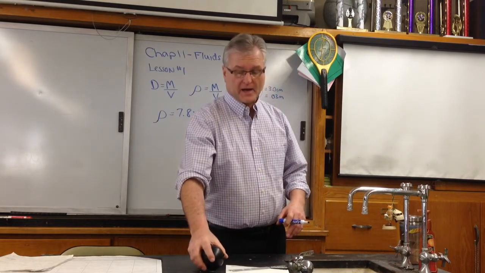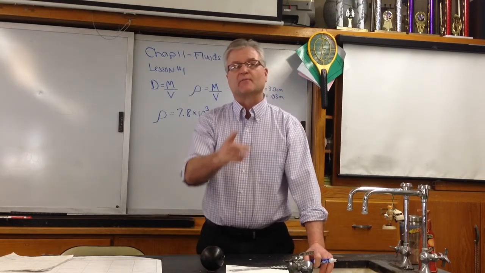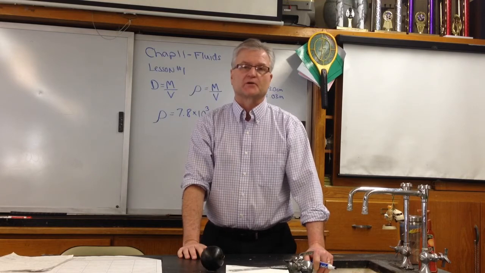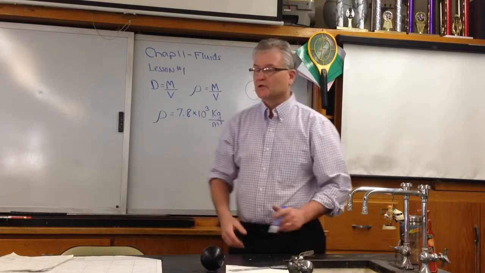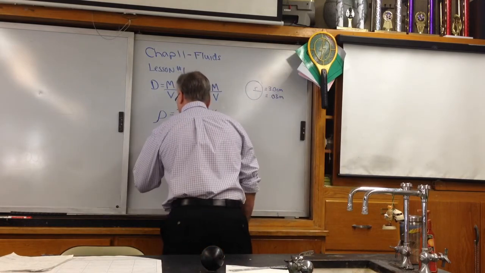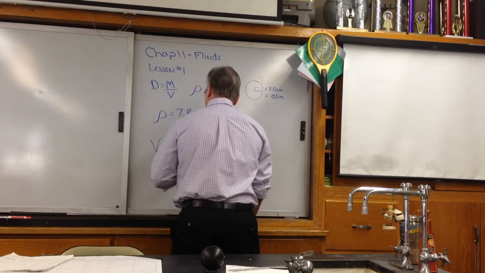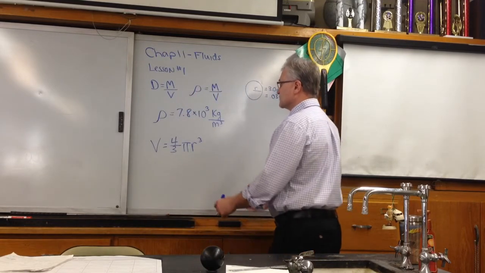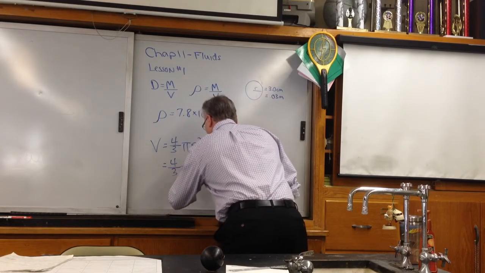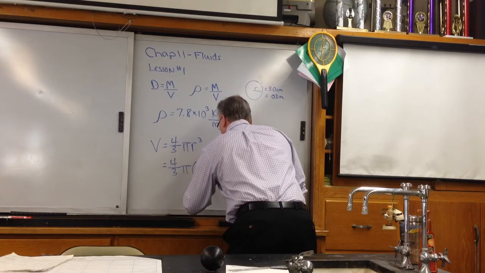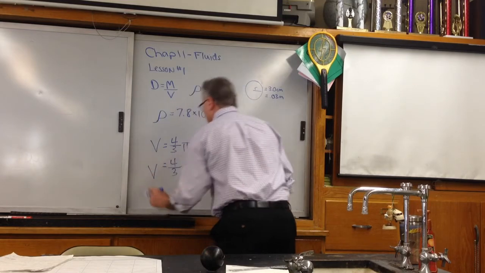Let's go back. I was a sophomore in high school, I took geometry. Oh, I remember. The volume of a sphere is 4/3 pi r, and it's a volume, so it has to be cubed. The volume is 4/3 pi r cubed. So we end up with 4/3 pi, and the radius of this cannonball is 0.03 meters, and we have to cube that. That will give us our volume.